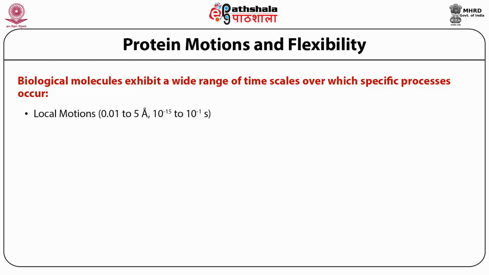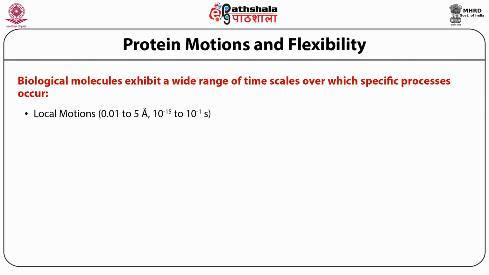They have local motions, of the order of 0.01 to 5 angstrom movement between atoms, and these local motions occur very fast, 10 to the power minus 15 to 10 to the power minus 1 second. So much less than a second, these local motions happen.